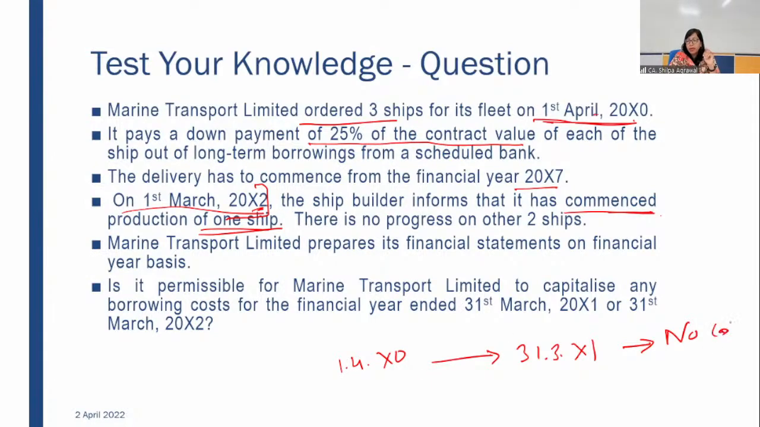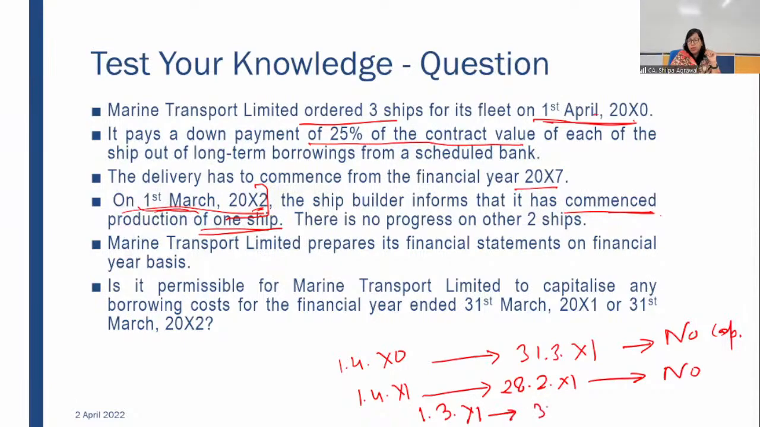No capitalization. Okay. Now, from 1st April x1 till 28th February x1, no capitalization will be done, again for the same reason. Activity started on 1st March, so 1st March x1 to 31st March x1, only for 1 month capitalization of borrowing cost. Okay?